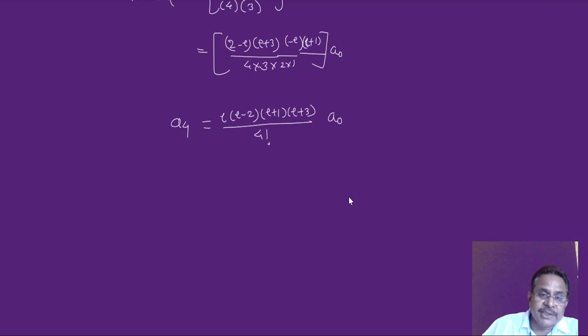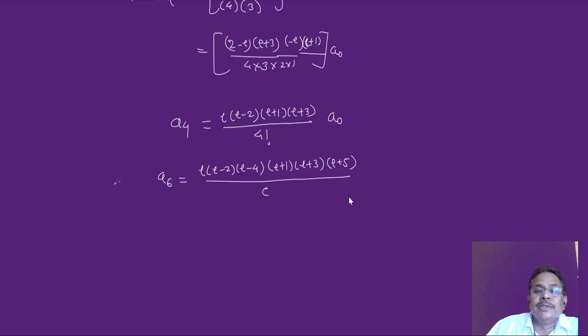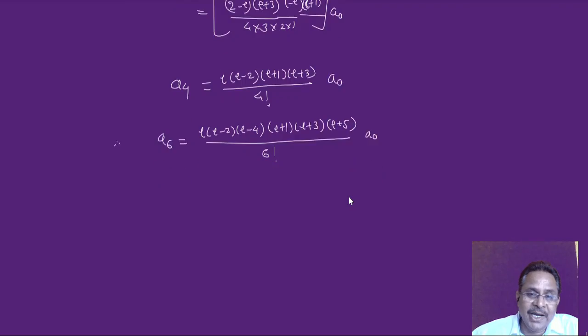Can anyone write a6 on the same lines? Therefore a6 is equal to, now look at this, I can write very easily, l into l minus 2 into l minus 4 into l plus 1 into l plus 3 into l plus 5 divided by 6 factorial into a0. Now you will be able to write a8 too.